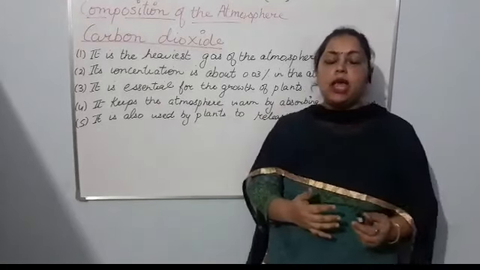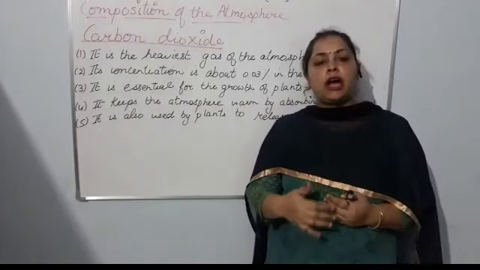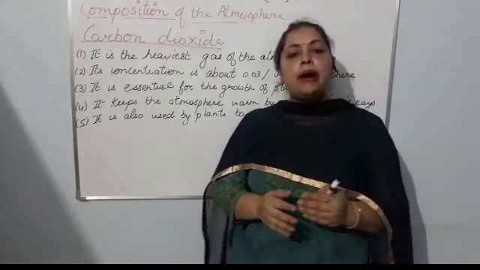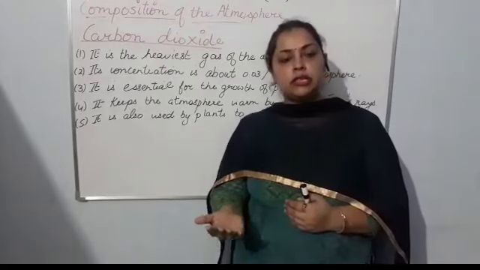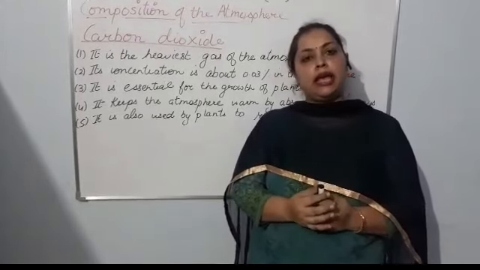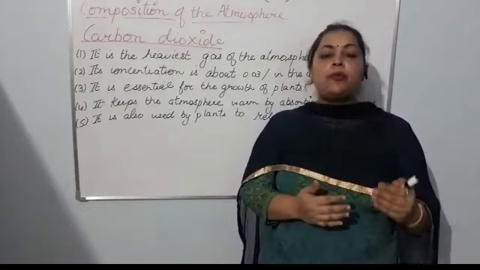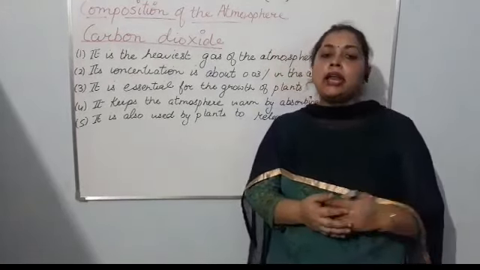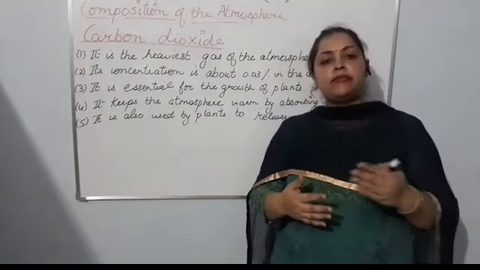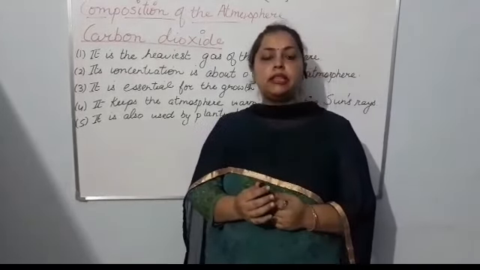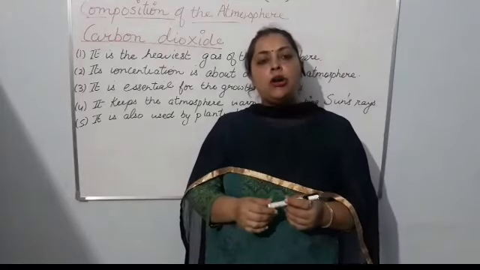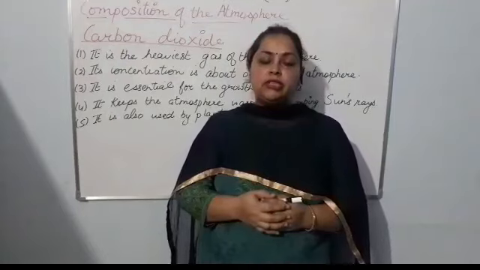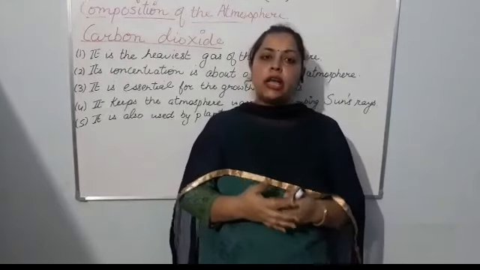In this way, the amount of carbon dioxide absorbed by the plants is equal to the amount of oxygen released, and the carbon dioxide released by human beings and the animals. In this way, it provides a balanced environment, okay, and day by day this balanced environment is being disturbed by the factories or the industries. So we can stop all those things and we can protect our environment.